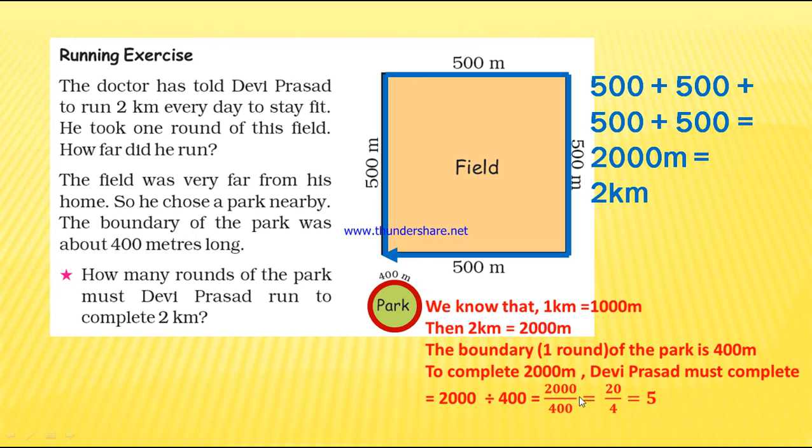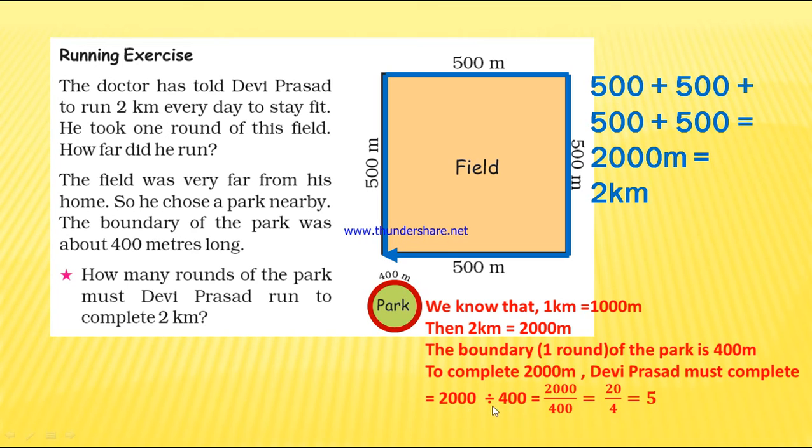See, 2000 divided by 400. Numerator 2 zeros, you cancel. Denominator 2 zeros. Then you will have 20 by 4. How do we simplify this? Then when you divide, in 20 how many times 4? 5 times. This is the short division method.